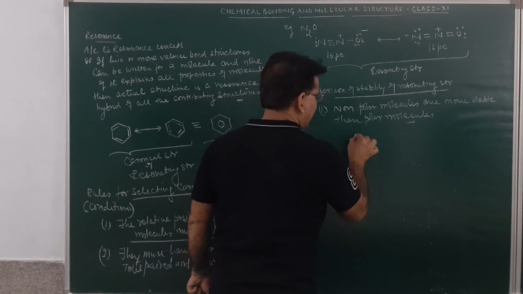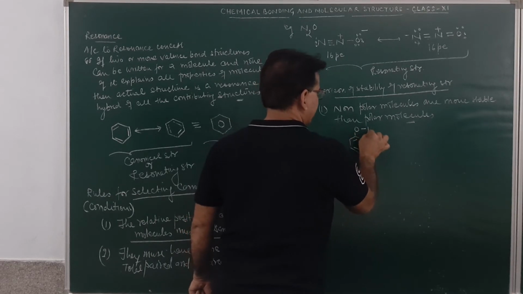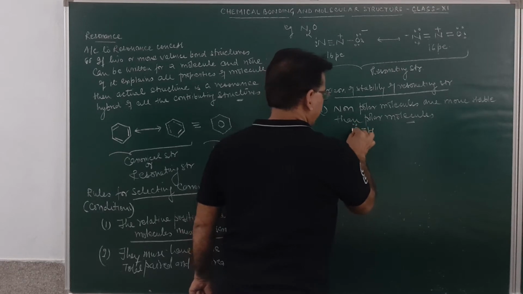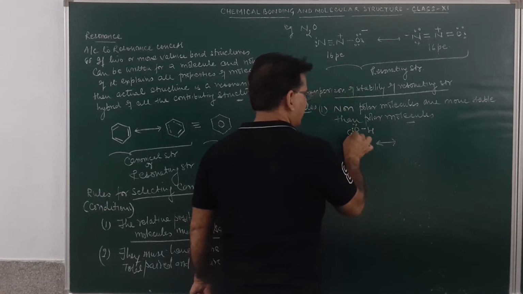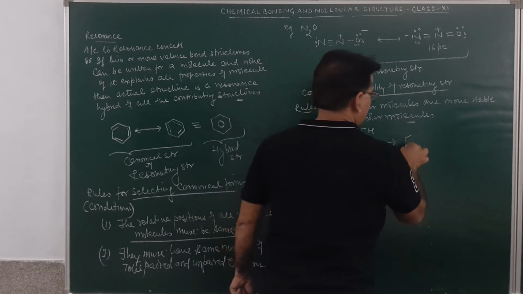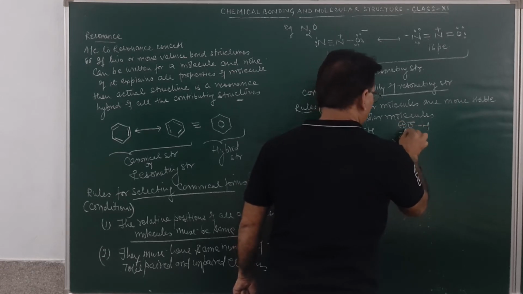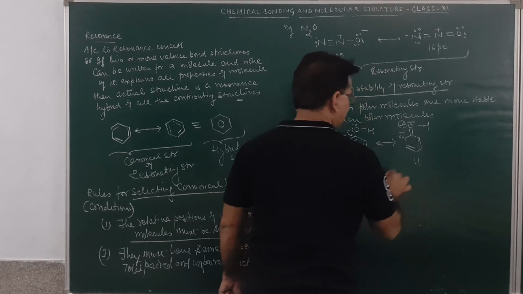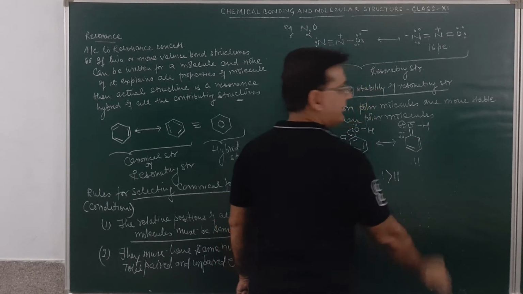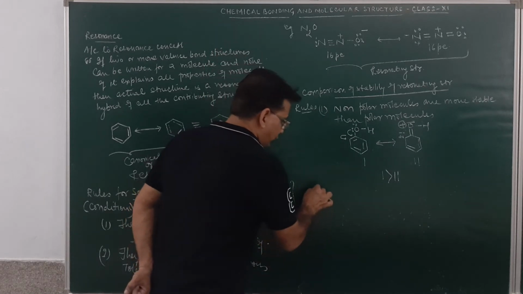As for example, if we write down this compound, this is the molecule of phenol, OH having a lone pair of electrons. Now if I write down the resonating form, the electrons will shift toward this side, and this will be written in this manner, OH with a positive charge and a negative charge over here. Suppose this is first, this is second. So naturally the first will be more stable than the second. Am I clear? Rule number 2.